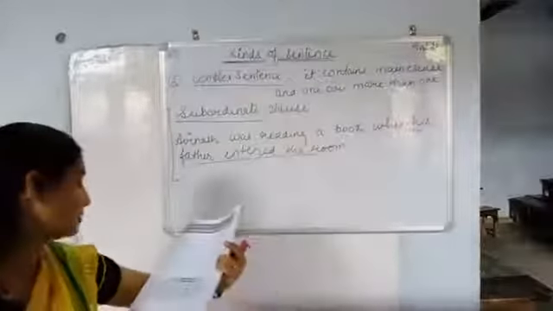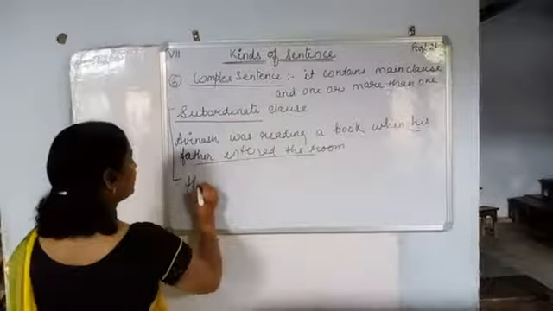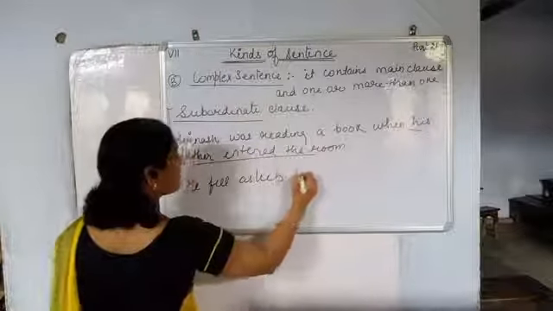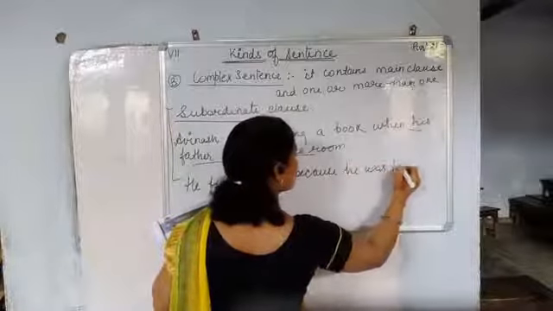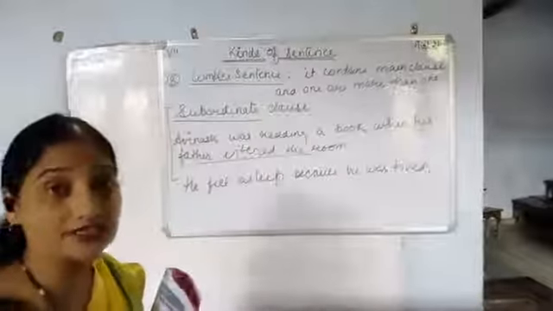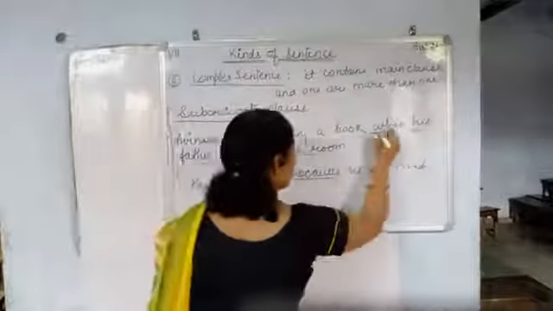One more example. He fell asleep because he was tired. Now I told you there are some joining words, subordinating conjunctions like because, when.